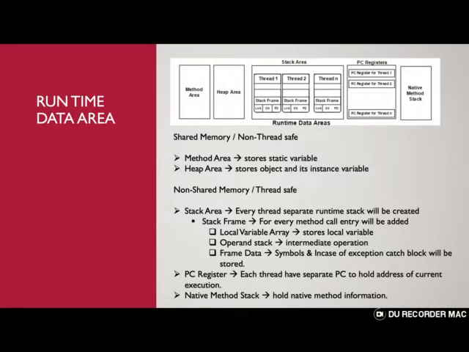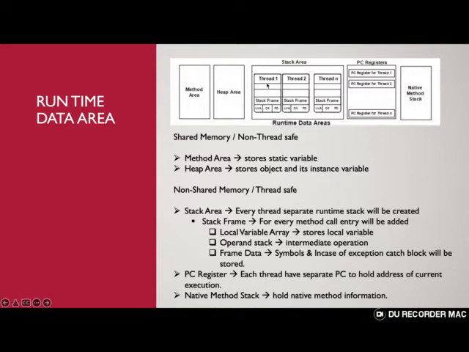Next comes the non-shared memory. Here the other parts like the stack area, PC register, and native method stacks come under non-shared memory, because for each thread it's going to allocate different memory. In the stack area, a separate runtime stack will be created for every thread.